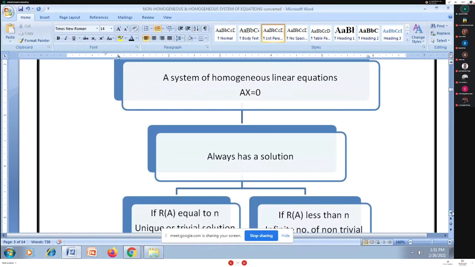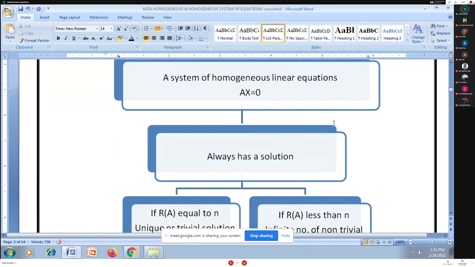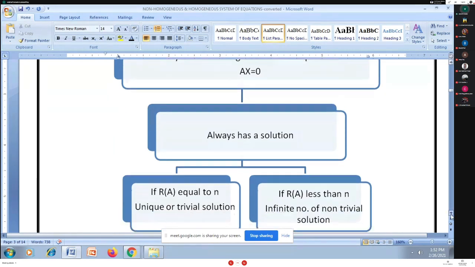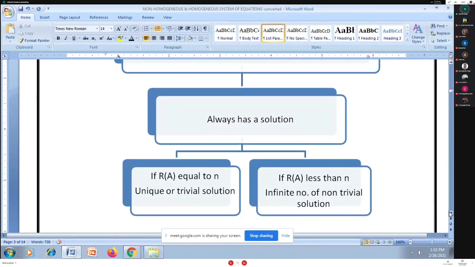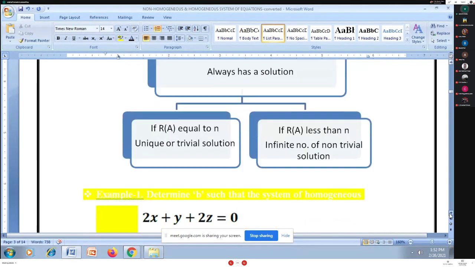Yes, so let's look at the chart. What is mentioned in this chart? For a homogeneous system, I write it in the form AX equal to 0. It always has a solution. I have two types of solution. In one, the rank of A is equal to the number of unknowns, so I have a unique solution, the trivial solution, meaning all unknowns are 0. In the second case, the rank of A is less than the number of unknowns, so I have a non-trivial solution, or an infinite number of solutions.